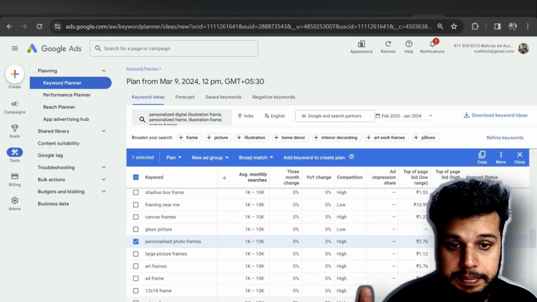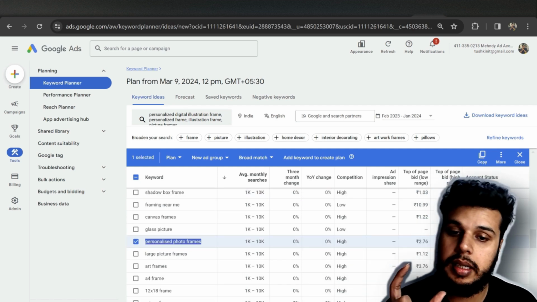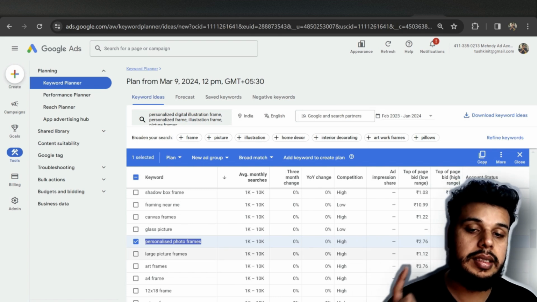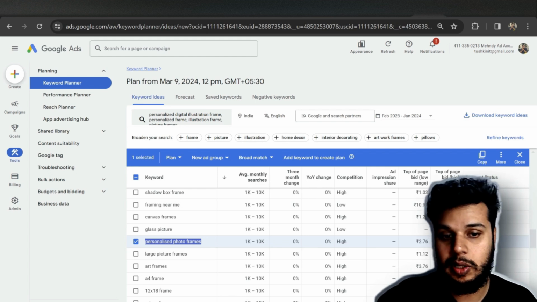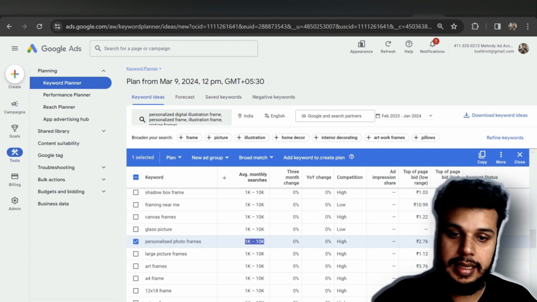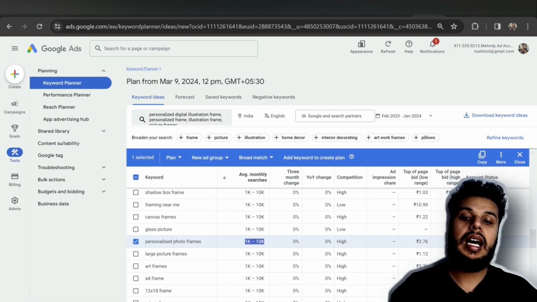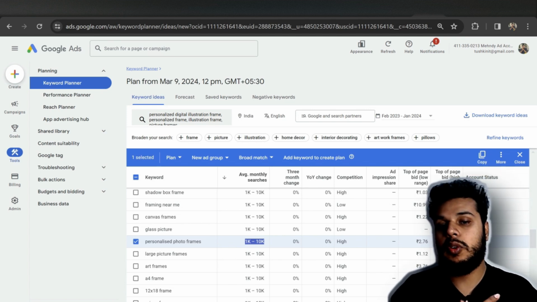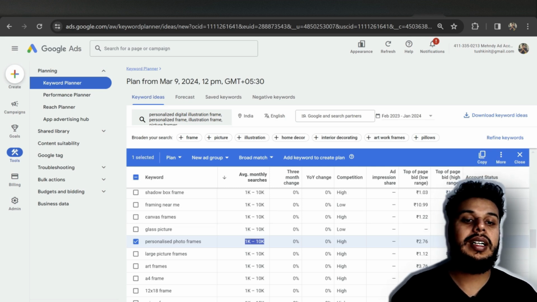So guys, these are the number of people who are looking for this particular keyword, and the number of searches is somewhere around 1,000 to 10,000, and the competition is also high. So yes, guys, on average 5,000 people from India look out for personalized photo frames every single month, and the competition for this particular keyword is high.